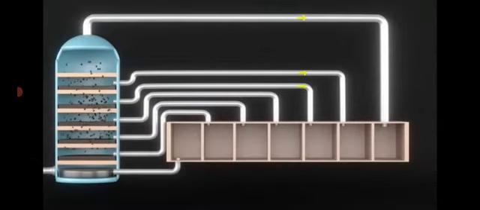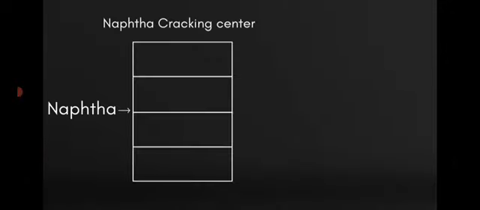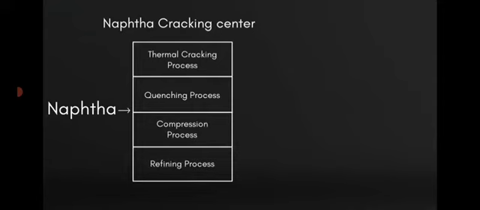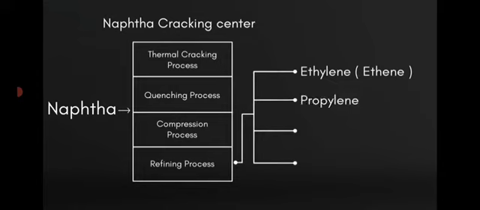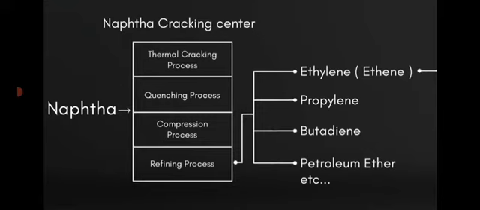Ethene is the most important substance in the making of plastic, and ethene is made from naphtha. To make ethene, naphtha is sent to the naphtha cracking center. There, naphtha is heated up to 800 degrees centigrade by using steam crackers. In the quenching process, naphtha is broken down into hydrocarbons. Then it is compressed and refined. We get ethene, propylene, butadiene, petroleum ether, etc. By this process, we made our important product in plastic production, that is ethene.